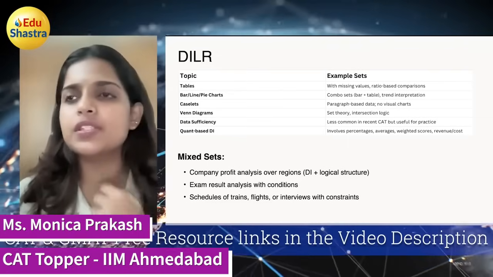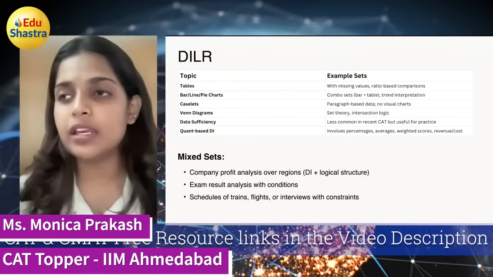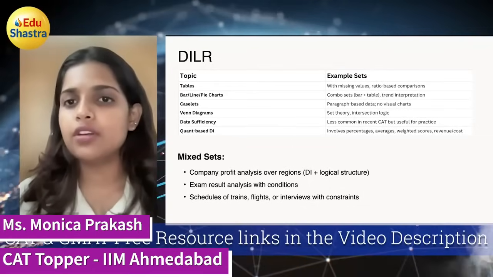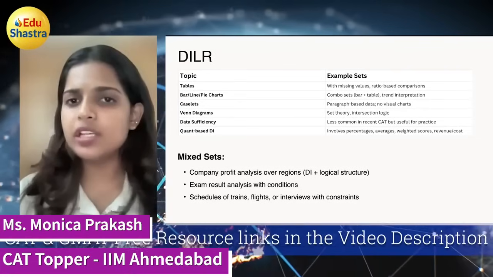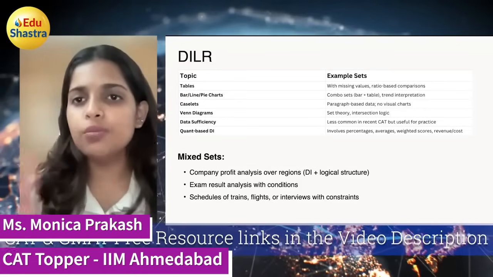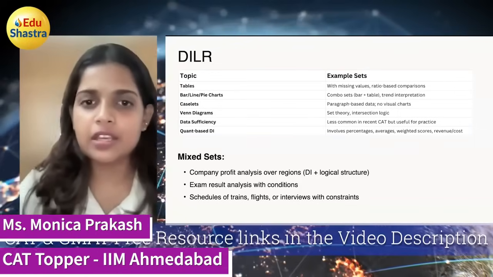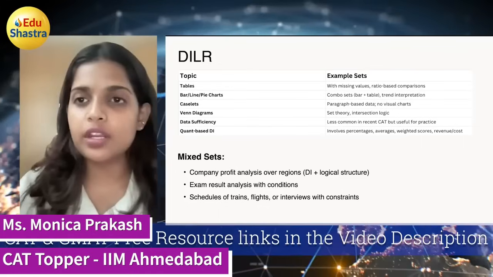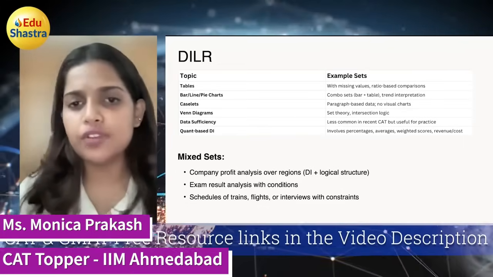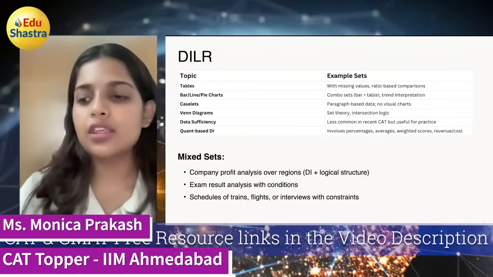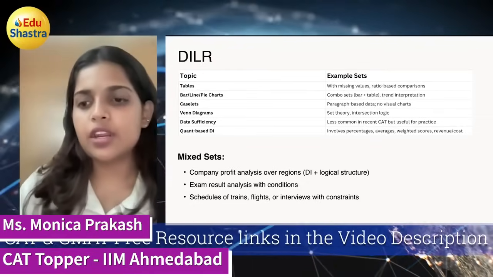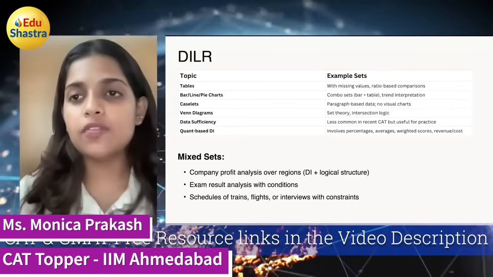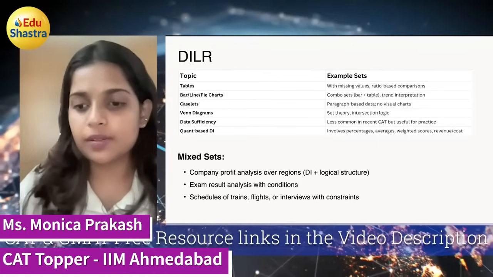Some important concepts for DI are ratio, average, percentage, and logic. Most of these are represented in the DI sets. Mixed sets are something which get asked very frequently. They have a combination of DI and LR. Again, you can solve this only with practice. There are some scheduling, trains, and flight questions. All of these you can start solving, and only with practice can you ace this section.